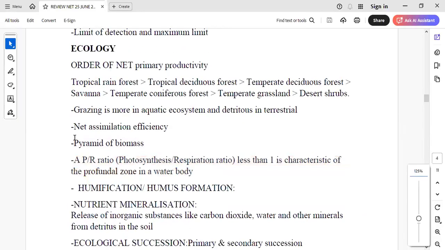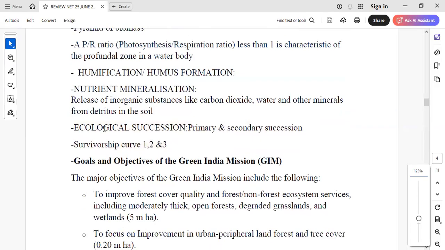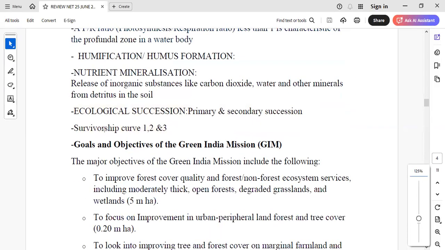Then humification and humus formation was there, where they have asked the steps. Then nutrient mineralization, with the help of an equation, they have asked like release of inorganic substances like CO2 and water. It was written there. Then ecological succession, they have asked one question about primary and secondary and their characteristics. Ecological succession was also there. Then survivorship curve was one of them, like survivorship curve 1, 2, 3 was there. It was definitely there. Then goals and objectives of the Green India Mission were also there from national missions.